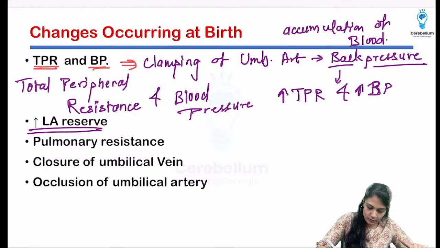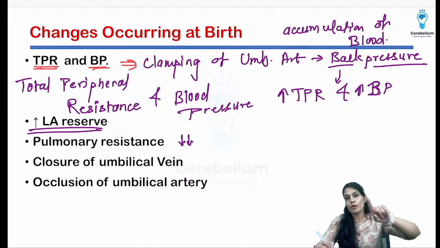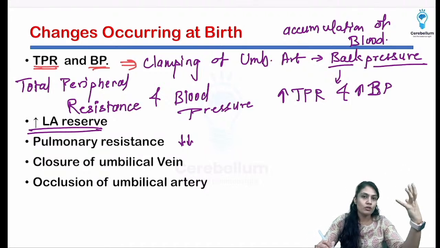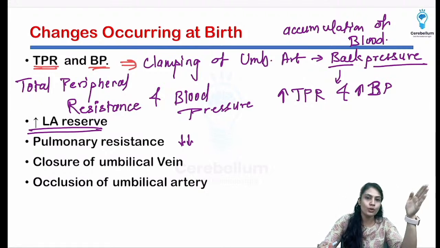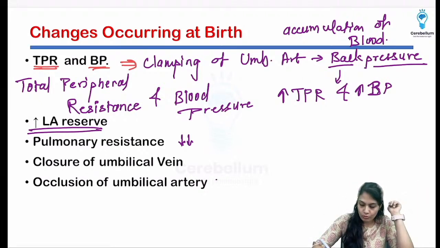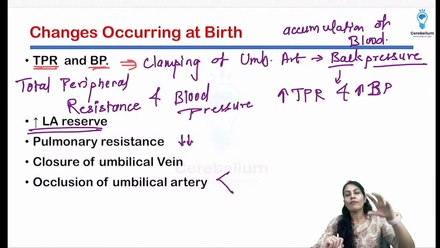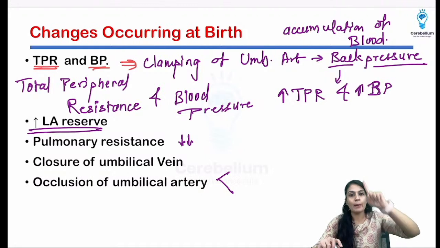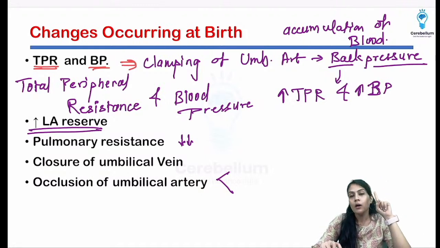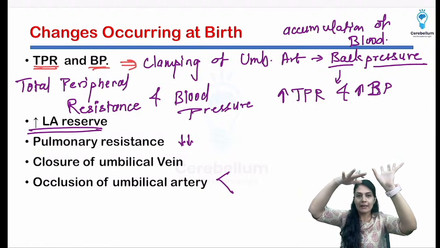Pulmonary resistance is going to fall. Closure of the umbilical vein is going to occur, and that is responsible for lack of oxygen again and the resistance. Occlusion of the umbilical artery, we have discussed that, is the back pressure that is going to be put. Now because of this occlusion, two things are going to happen. First thing, there is a back pressure, and we have closed the inlet, that is nothing but the umbilical artery, umbilical vein. Now understand, the blood is not coming from the umbilical vein, but there is a lot of back pressure.